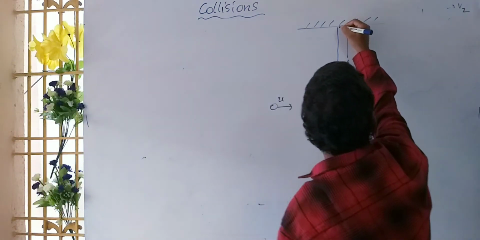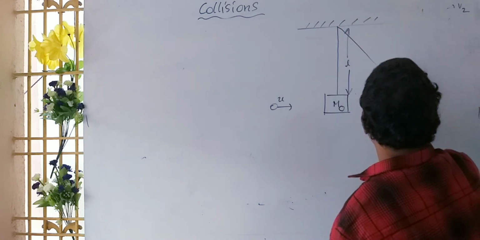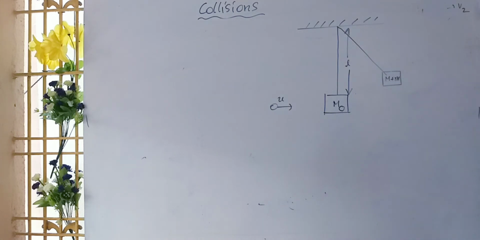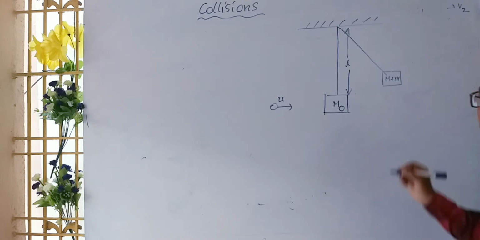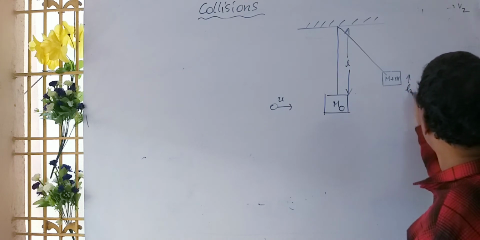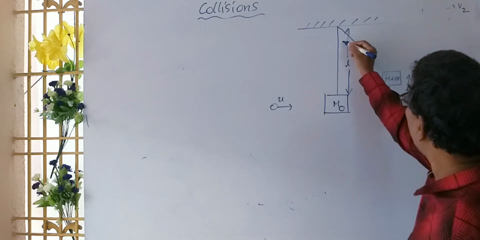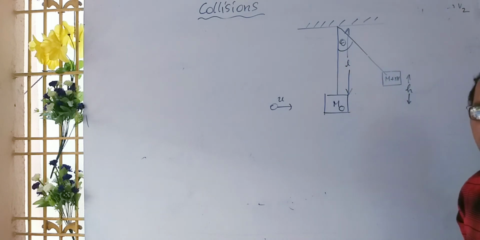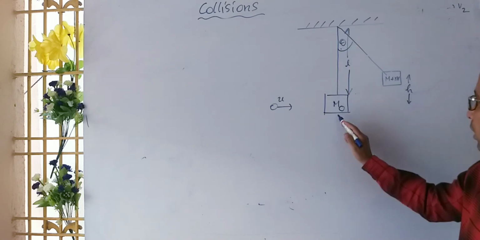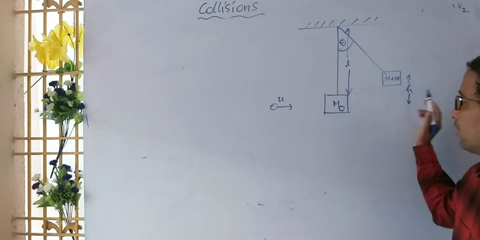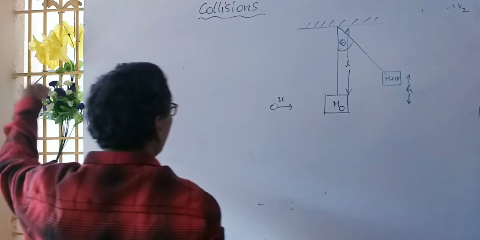Then, due to the impact, the pendulum rises up like this. This is the combined body of the block as well as the bullet. In this situation, it is raised by a height of h, and it is making an angle of theta with the vertical. Theta is the angle made by the block when it is raised. Now you are writing the four cases.